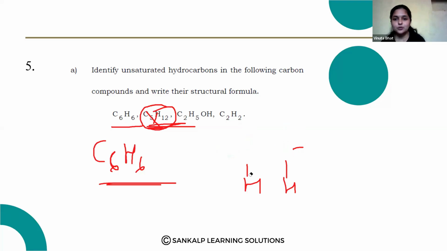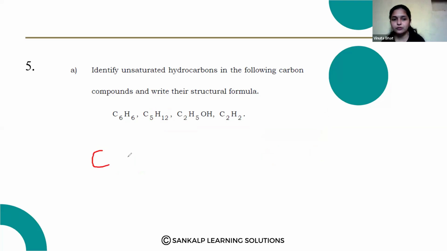Then check the last one, C2H2. Hydrogen 1, here hydrogen 1, C2H2. So here I have to fulfill the carbon atoms, 1 2 3 4 carbon, 4 bonds are there. So this is the carbon-carbon triple bond unsaturated hydrocarbon. So you have to write the structure.